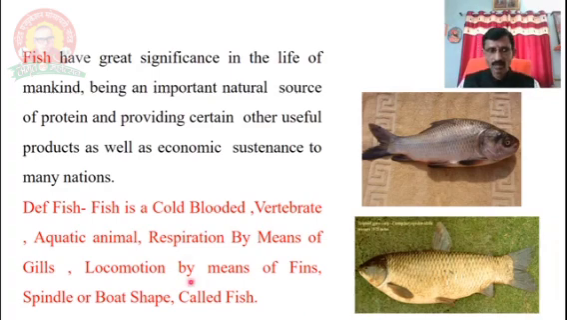Then here we mention the definition. What is meant by fish? In the exam, they ask for the purpose of 1 mark. First of all, the definition of fish. Fish is cold-blooded. What is meant by cold-blooded? The body can adjust to the surrounding atmosphere, called cold-blooded. Human beings are not cold-blooded, they are warm-blooded, right?